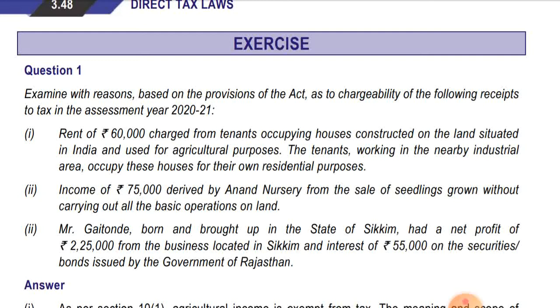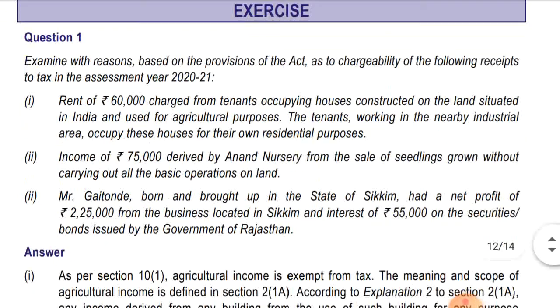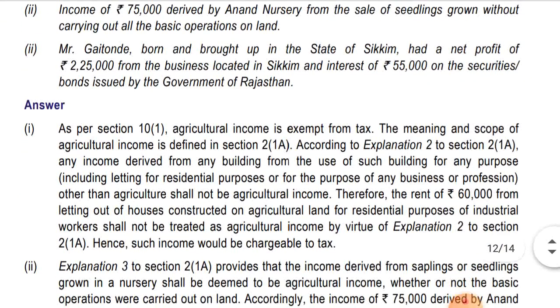So he won't get the exemption because no agriculture operation is there. Okay, and he is receiving rent, and there is no agriculture operation and no direct nexus. So let's see the answer. As per section 10(1), agriculture income is exempt from tax. The meaning and scope of agriculture income is defined in section 2(1A). According to explanation 2 to section 2(1A)(a), any income derived from any building from the use of such building for any purpose,